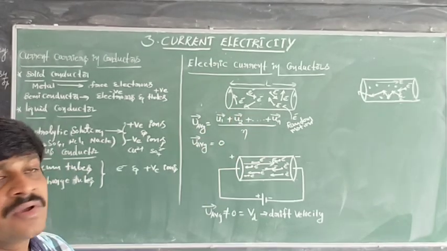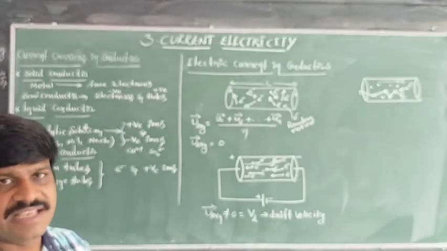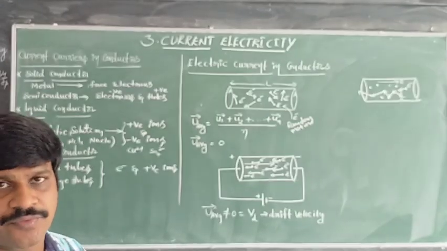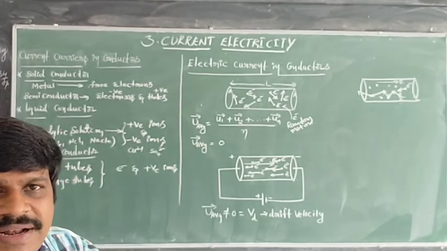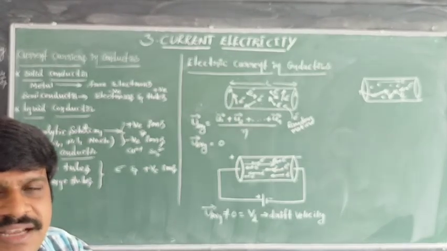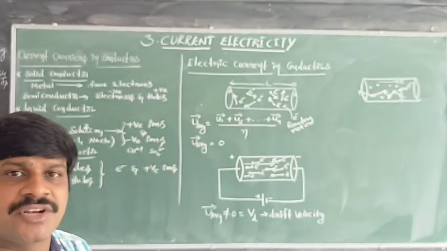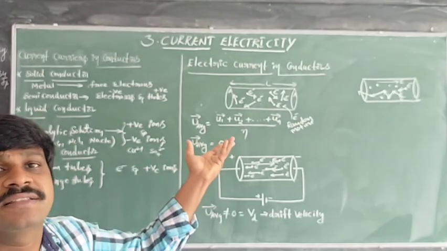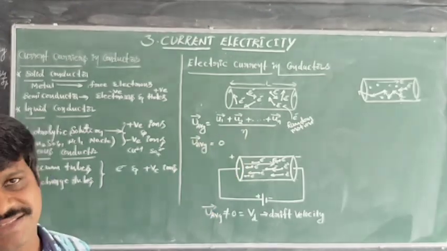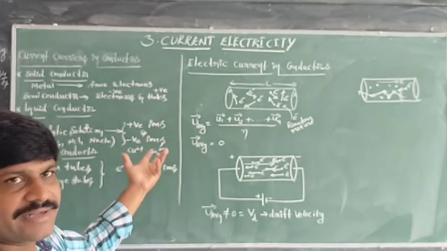Due to this collision we can describe one of the physical quantities in physics. Later I will tell you, in the next video I will tell you. Like this, the number of collisions that take place inside the conductor before the electron passes the cross-sectional area, what can we call it? We call it resistance. Resistance means opposition. Yes, about that I will tell later.